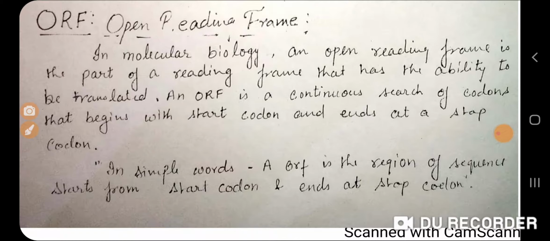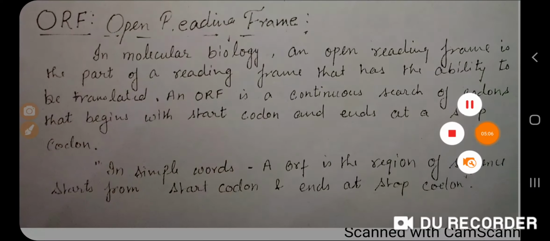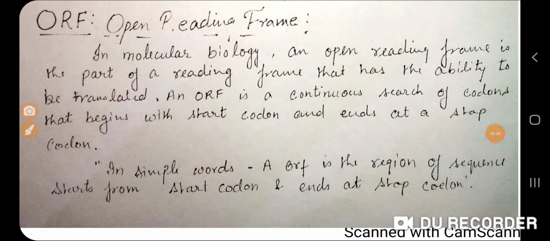Some codons do not code for any amino acid, so the machinery, or the ribosome, gets confused because it didn't get anything, and they stop the process. The codons they use to stop the process are the ones which do not code for anything. Such codons are known as stop codons.